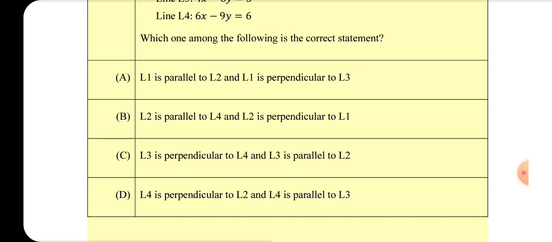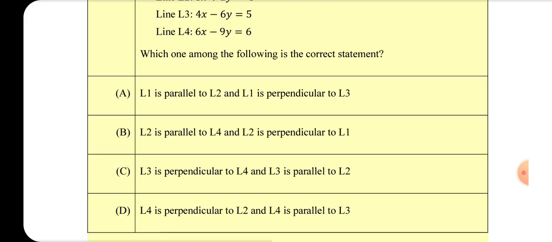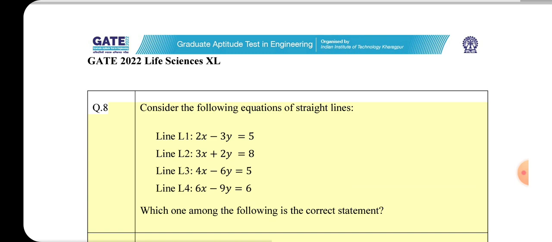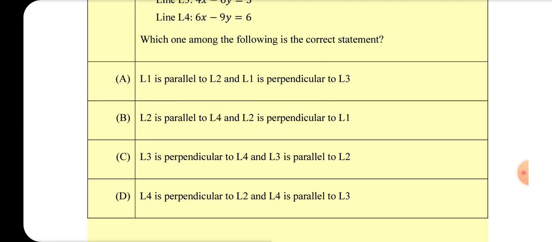A. L1 is parallel to L2 and L1 is perpendicular to L3. B. L2 is parallel to L4 and L2 is perpendicular to L1. C. L3 is perpendicular to L4 and L3 is parallel to L2. D. L4 is perpendicular to L2 and L4 is parallel to L3.